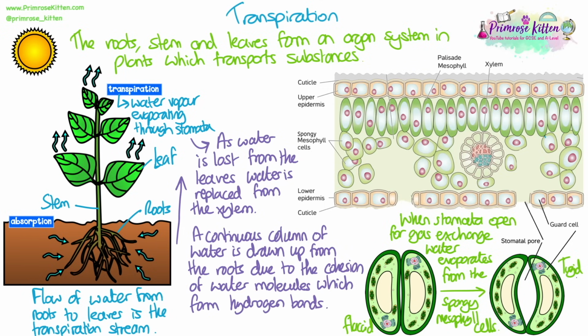We talk about there being a continuous column of water, or the transpiration stream, which flows from the roots up the stem and to the leaves. This is because as water is lost from the leaves, it needs to be replaced in those cells in the leaf from the xylem. So this pulls water in from the xylem. A continuous column of water is drawn up from the roots due to the cohesion of water molecules. This means that they stick together or they're attracted to each other. This is because they can form hydrogen bonds between the molecules.